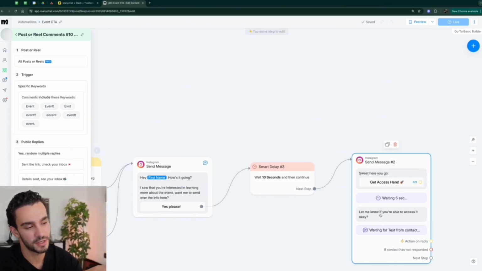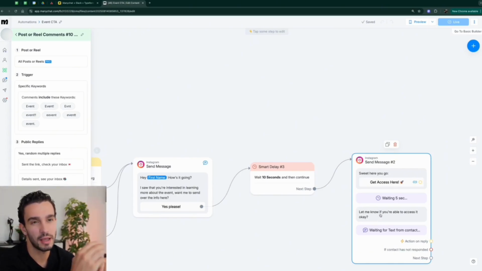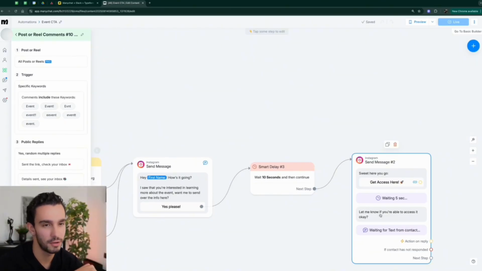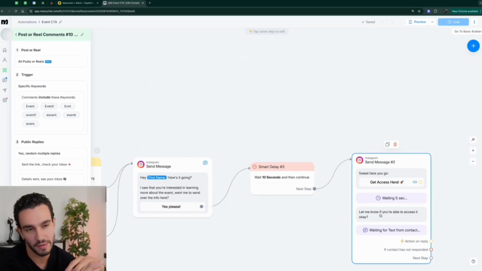And then we ask a question here at the end. Sometimes it's like, hey, were you able to access it? Okay. Sometimes it's, hey, where are you? Like, what are you reaching out from? Where are you based out of? What industry are you in? What are you doing for work right now? What motivates you to learn more about YouTube automation or Amazon, so on and so forth.